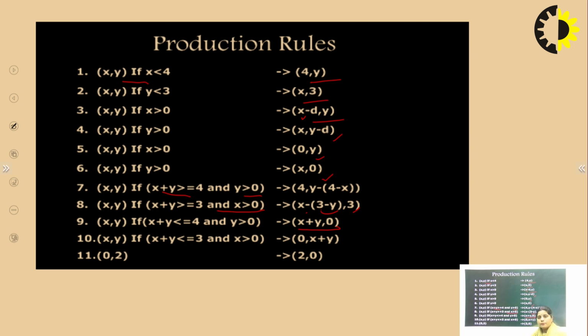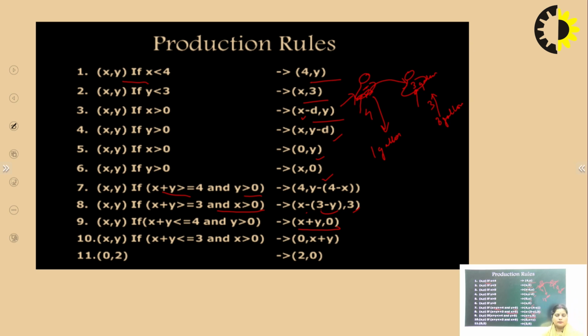Basically, the problem is that we have two jugs, both are empty, and we have to pour exactly 2 gallons of water into this 4 gallon jug. So the solution can be, in one representation, that suppose we pour all the water into the 4 gallon jug. Now this 4 gallon jug is full. Now we pour into the 3 gallon jug, so in this only 1 gallon of water remains, and the 3 gallon jug is full.